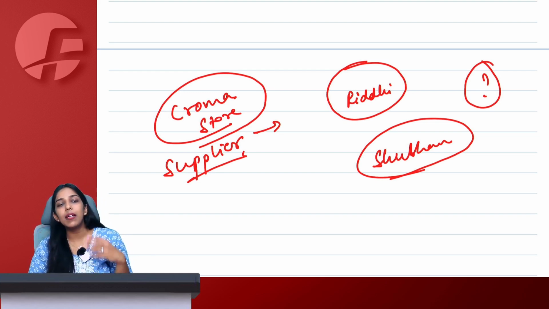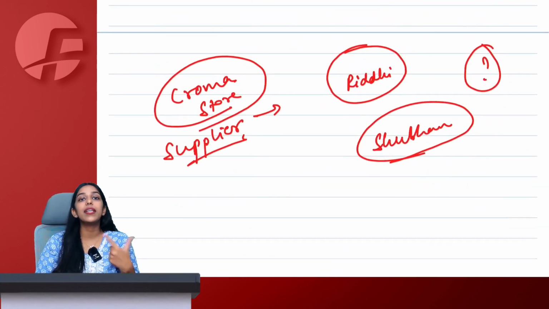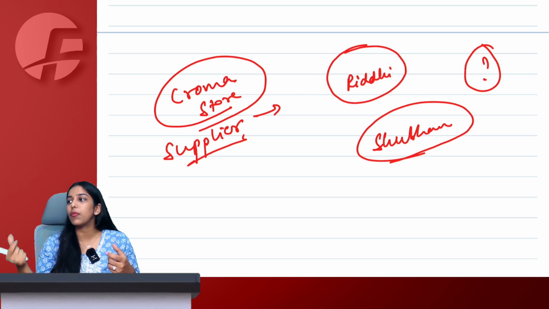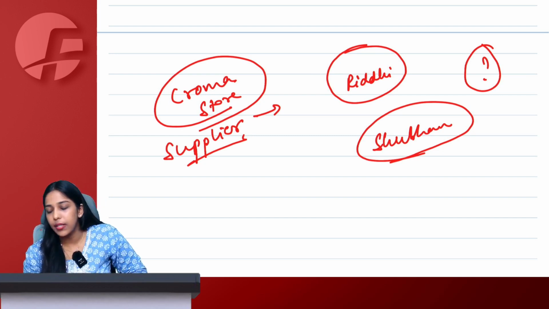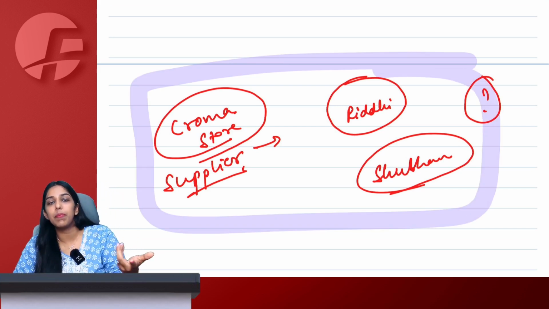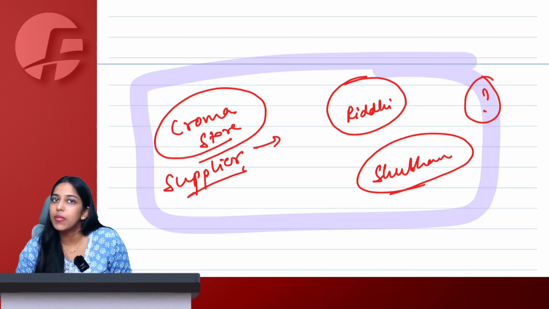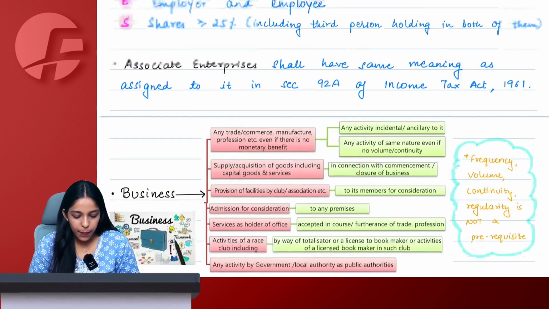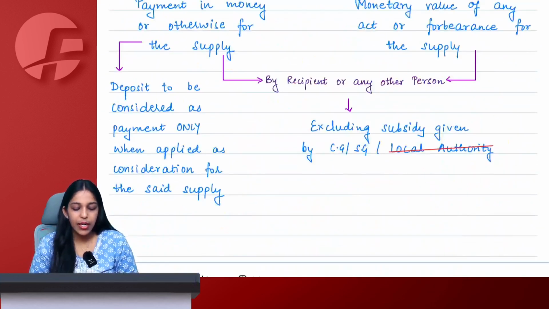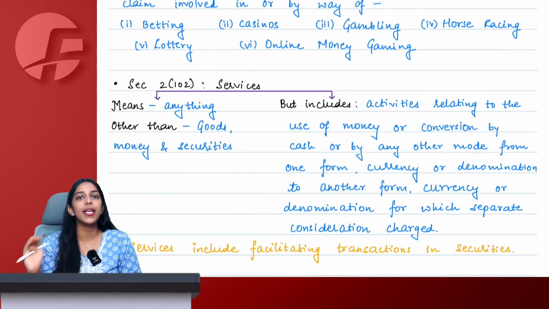So like this, there can be multiple situations that can arise which are not as simple as the question that I asked you. Therefore, it is important for us to understand what we exactly mean by business, what we exactly mean by supplier, what we exactly mean by recipient. Chalo, we'll keep this question on hold. Once I explain the definition of recipient, I will ask you this question back, and then you tell me whether Riddhi is a recipient or Shubham is a recipient. Chalo, ma'am. So first of all, we understand business, then supplier, then recipient, and then consideration one by one. So all the terms used in this chart will be extremely clear to us.